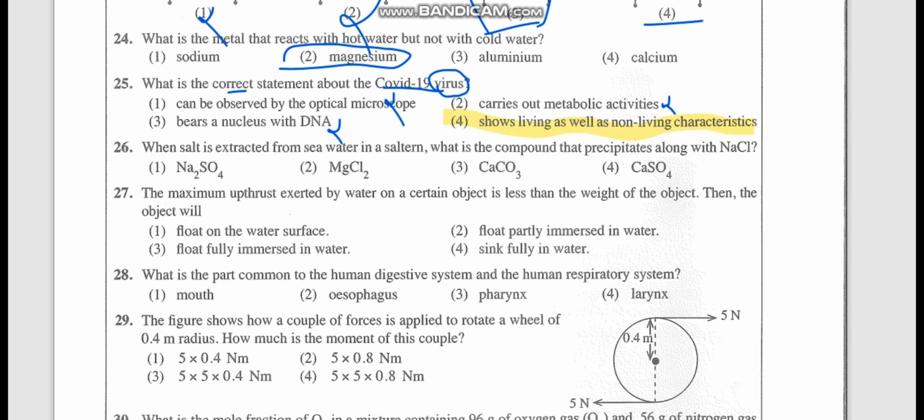When salt is extracted from seawater in a solvent, what is the compound that precipitates along with NaCl? You know, when salt is being extracted, it is put into 3 tanks, no? In the third tank with NaCl, one compound will precipitate, that is magnesium chloride. That is the one which gives a bitter taste to NaCl. That's why salts are piled up in prismatic piles for about 6 months for this magnesium chloride to vaporize away. So the answer is the second one. This is clearly explained in grade 11 part 1 third lesson, where you learn about separations and all.